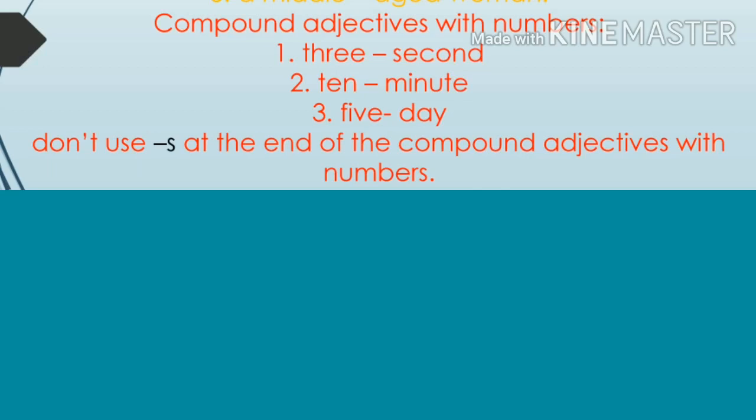Let's take a 10-minute break. It is not a 10 minutes break. It is a 10-minute break. Next one, 5-day. He went on a 5-day trip. He went on a 5-days trip is wrong. We should not add an s at the end of compound adjectives with numbers.